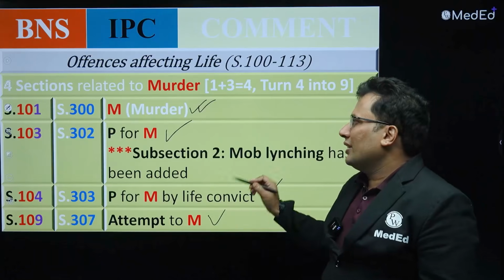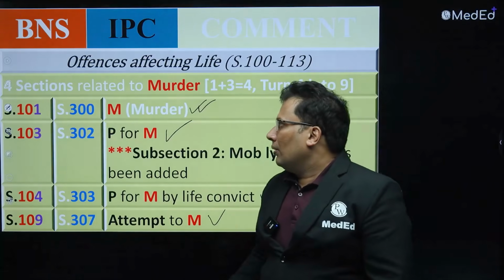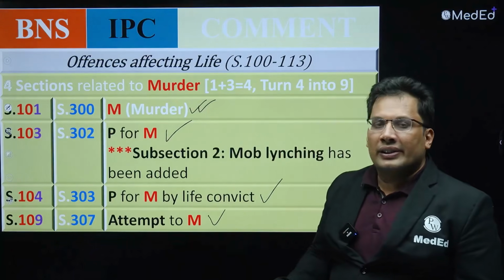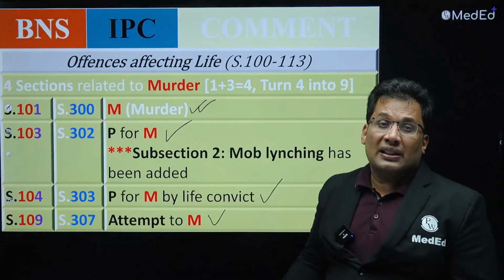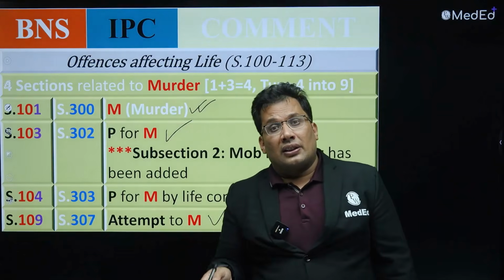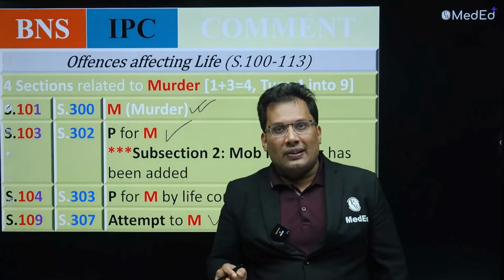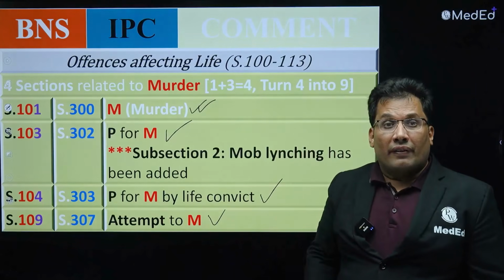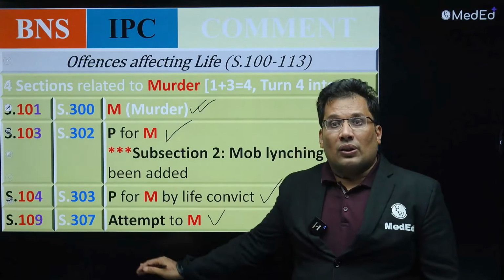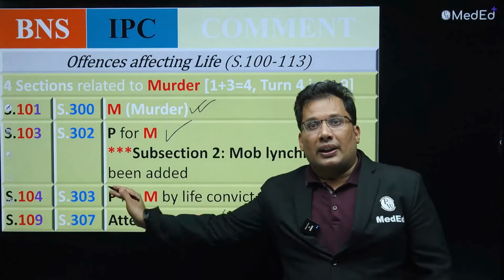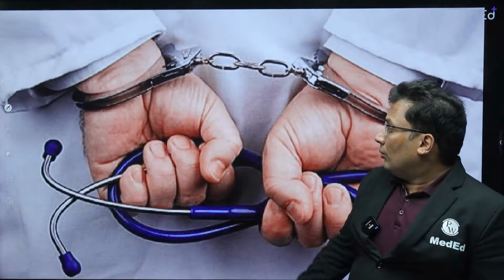Attempt to murder, 109. So remember, 103 means that is a serious case. 302 case. Previously 302 meant a very serious case. That is a non-bailable offense, serious offense. Now it is 103. Previously 307 was attempt to murder. Now it is 109. 109 is attempt to murder. Done. Next, now very interesting.